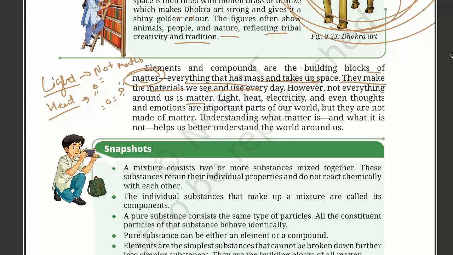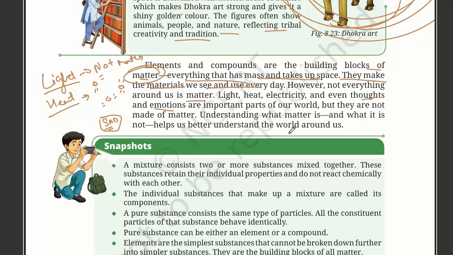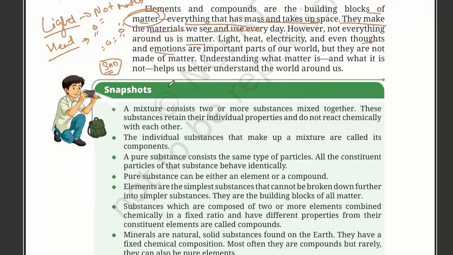When objects get more hot, they just vibrate more rigorously, and they become hot. The constituent particles or the atoms just vibrate more rigorously and they become heat. Electricity is just the flow of electrons, so we cannot say that this is matter. And thoughts and emotions are also not matter. So for example, you cannot go to a friend and say, look, I have a cube of sadness. No, that is not possible. Understanding what matter is and what is not helps us better understand the world around us. And that is the end of the chapter. Thanks.